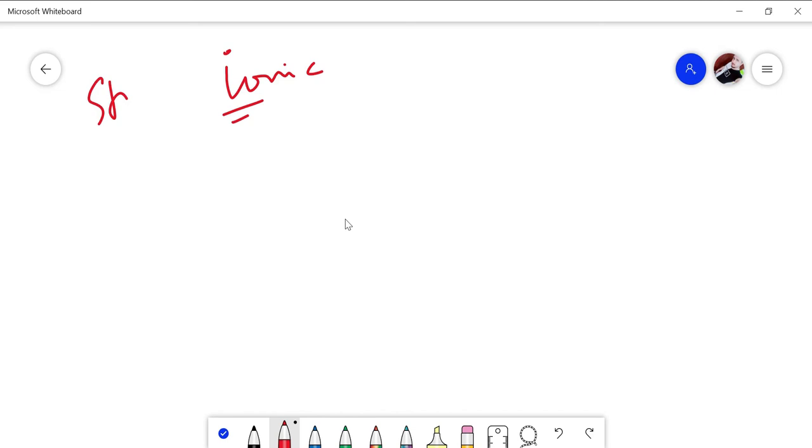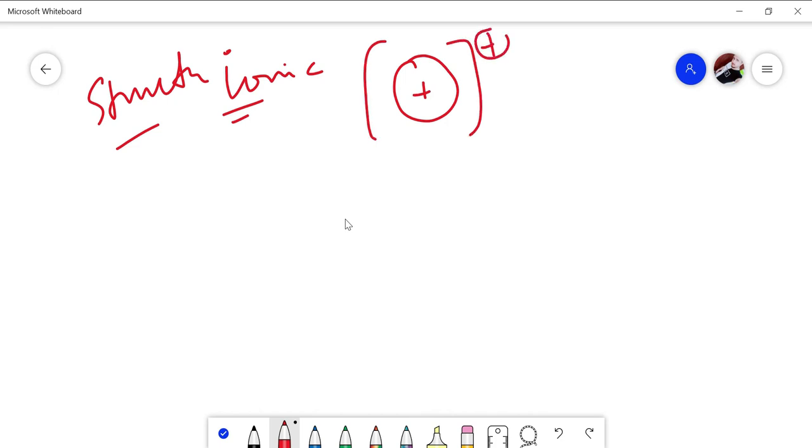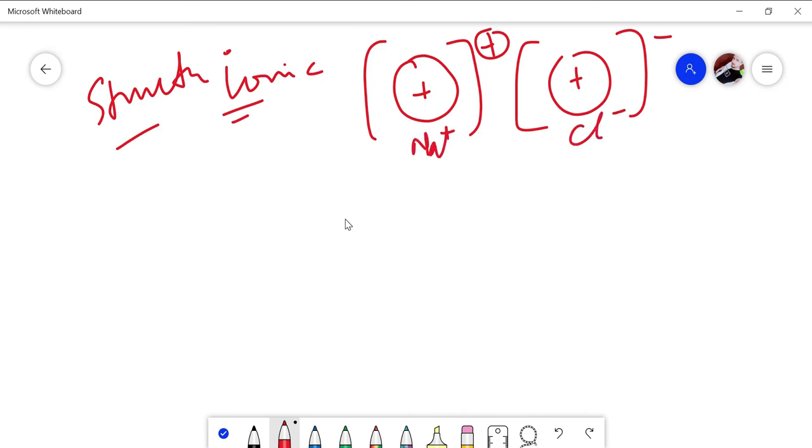Okay. We have the two ions separate from each other in brackets, with a plus charge on one ion and the negative charge on the other. If it is sodium chloride, then this is the sodium ion and this is the chloride ion. This ion is going to have a complete shell and a cross here.